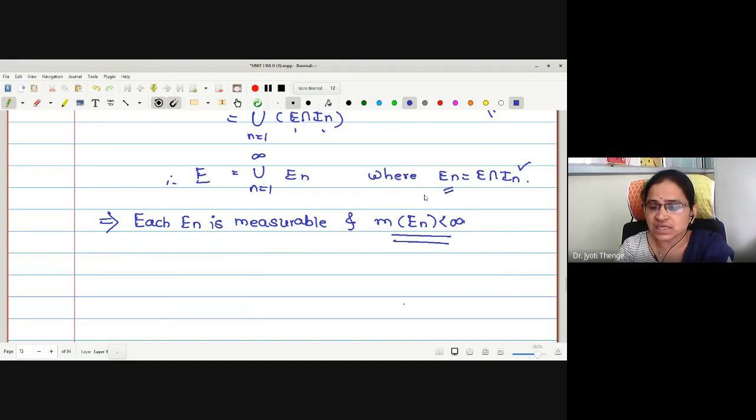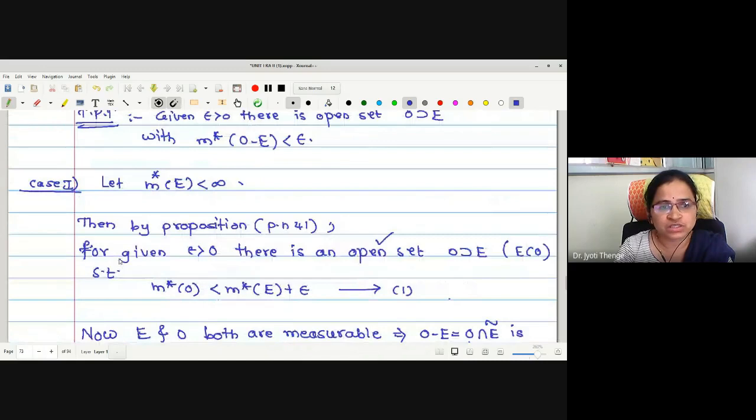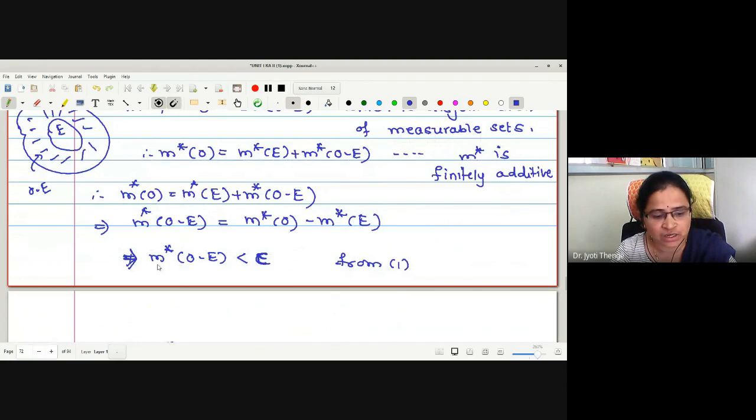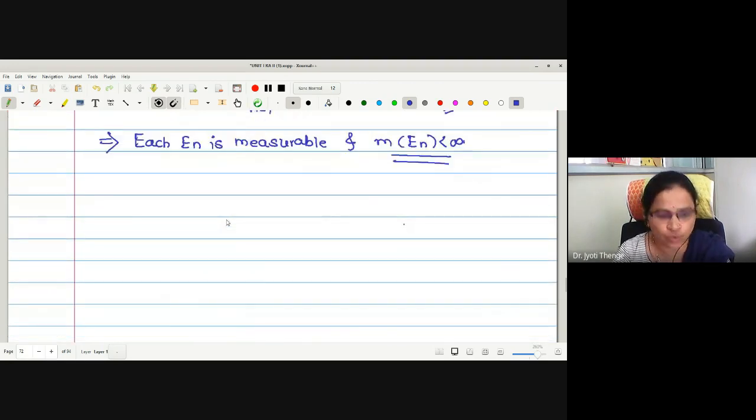Now, whenever this En is of finite measure, the previous case is true, because in case 1 we have written this for E, a measurable set having a finite measure. Therefore, by case 1, can I write this kind of statement? M star of O minus En is less than epsilon. For every En, we will write one open set. Therefore, we will name those open sets with the suffix On. Okay?